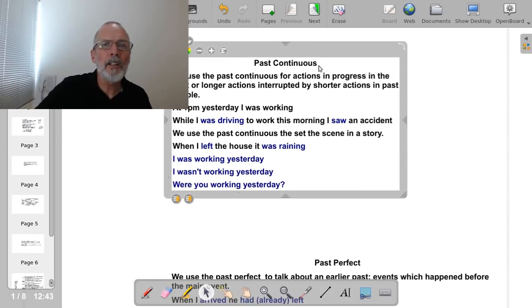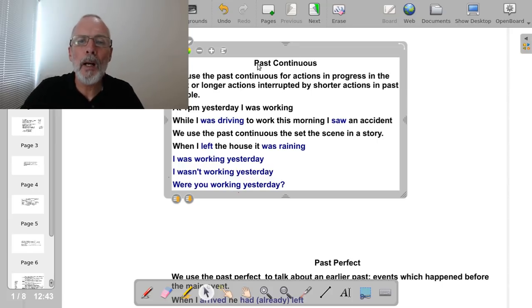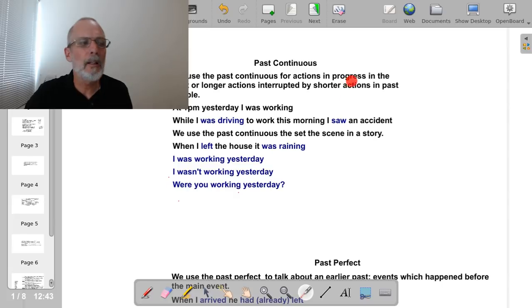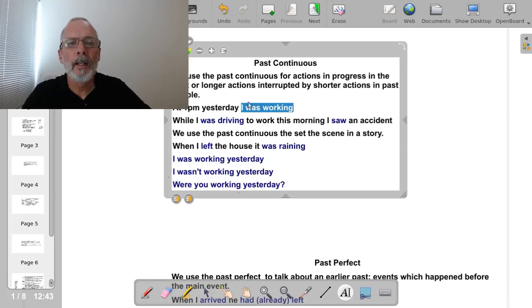So the past continuous, we use the past continuous for actions in progress in the past, or longer actions interrupted by shorter actions in the past simple. So often we use this tense combined with the past simple that we just saw. Here's an example of the past continuous. At 1 p.m. yesterday, I was working.